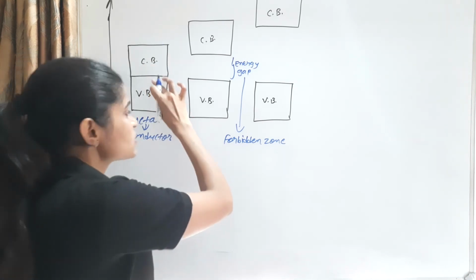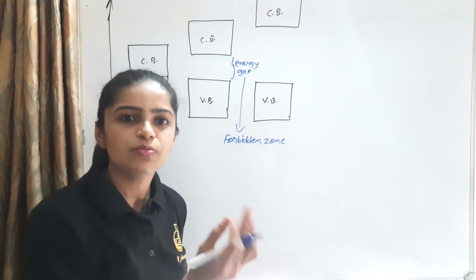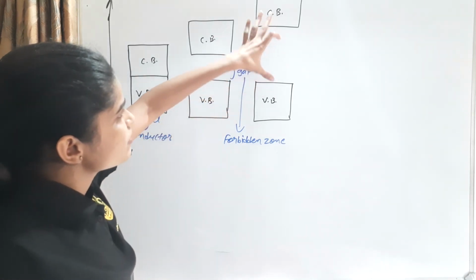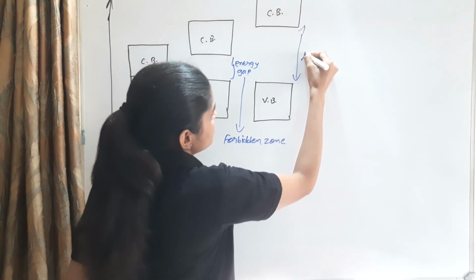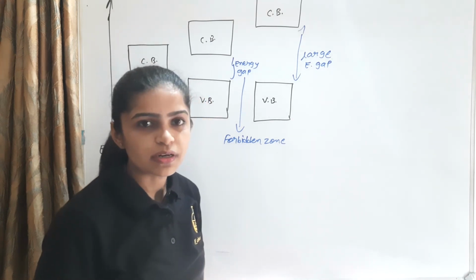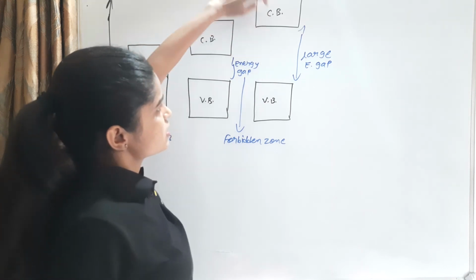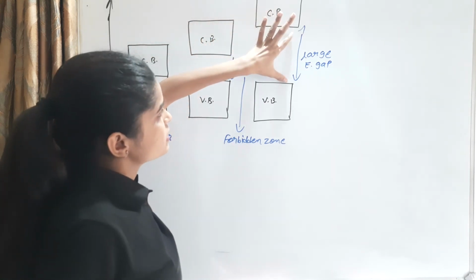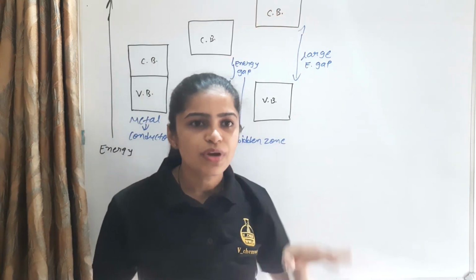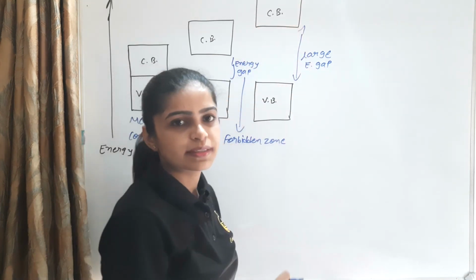In another way, the valence band and conductance band overlap each other, so electrons can easily move. That means this is the conductor. When the energy gap between the valence band and conductance band is very large, it is known as the insulator. The valence band electrons do not move towards the conductance band because the energy gap is large. So insulator conductivity is very low because no valence electrons move towards the conductance band.